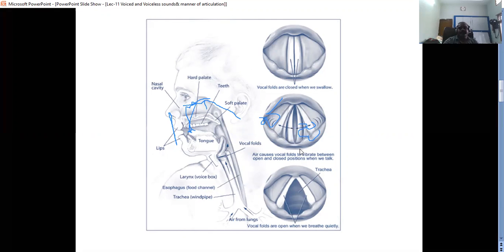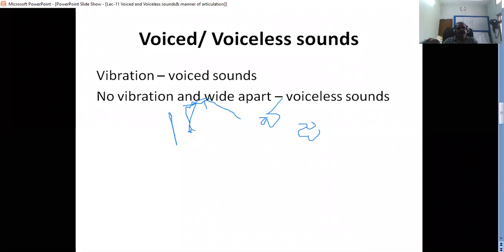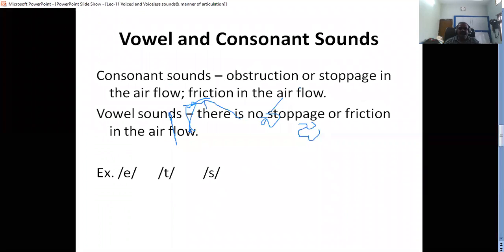The air escapes through vibration. The gap between the vocal cords is called the glottis. That decides whether it is a voiced sound or voiceless sound. Vibration is voiced, no vibration is voiceless.